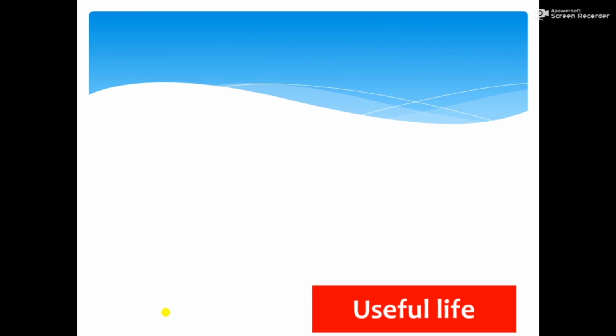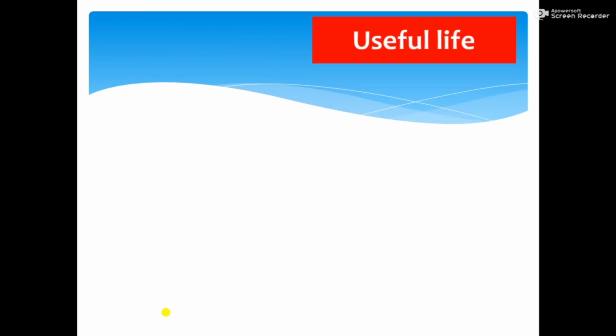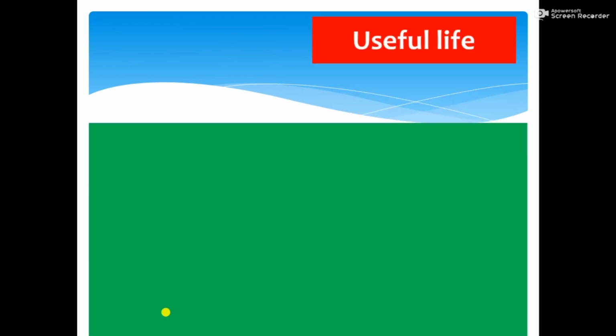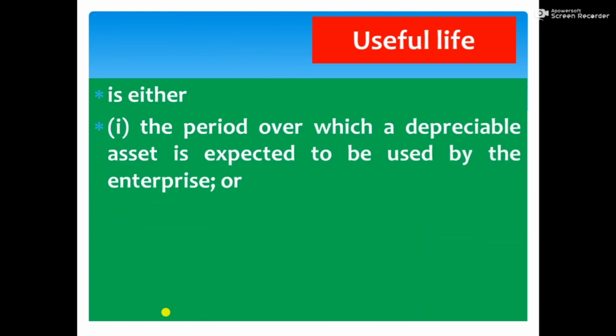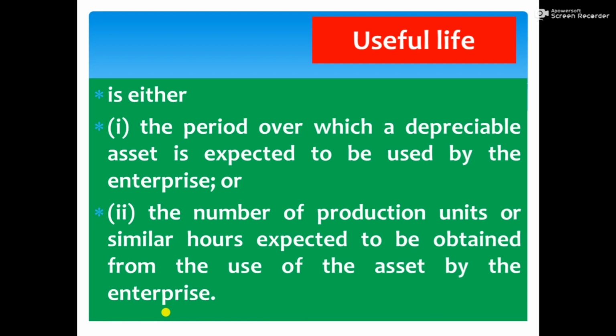It is either the period over which a depreciable asset is expected to be used by the enterprise. How many years the asset is expected to be used, or the number of production units or similar hours expected to be obtained from the use of the asset by the enterprise.